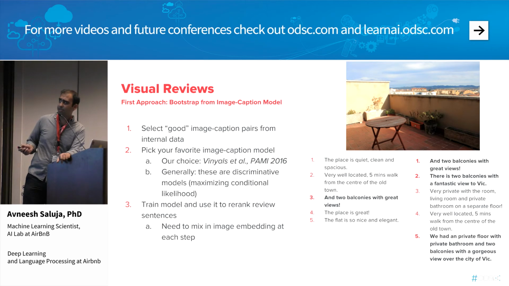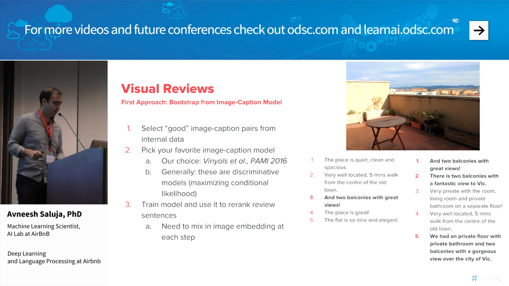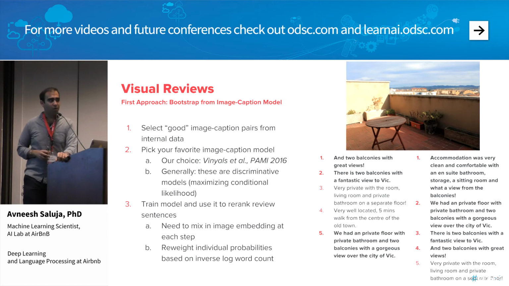More relevance here, two balconies, though still a little bit of irrelevant review sentences, something over there too. What we noticed is that generic sentences are getting ranked very high. So let's do the following. In the LSTM I go left to right and evaluate individually the log probabilities of every word conditional on the image, and then I sum them all together.